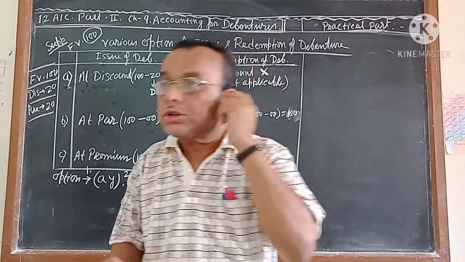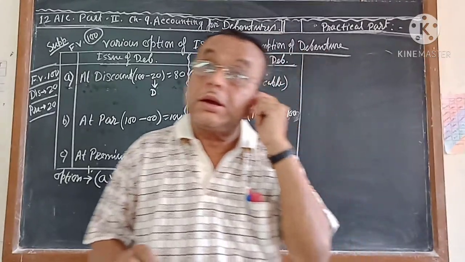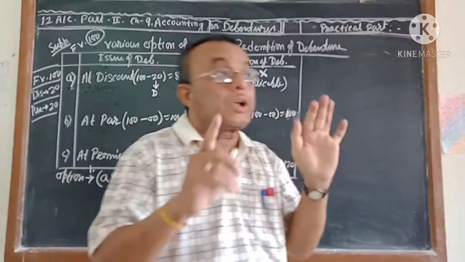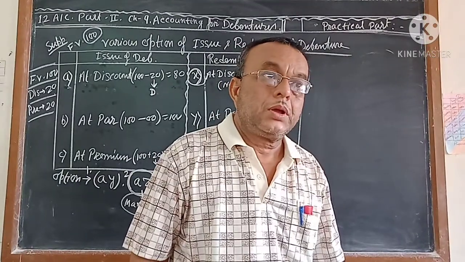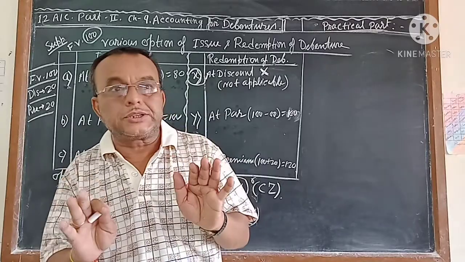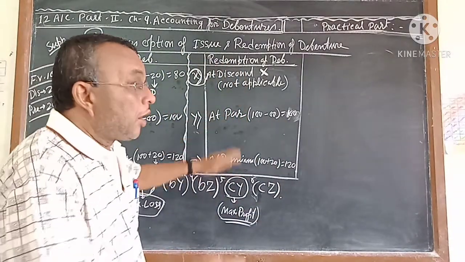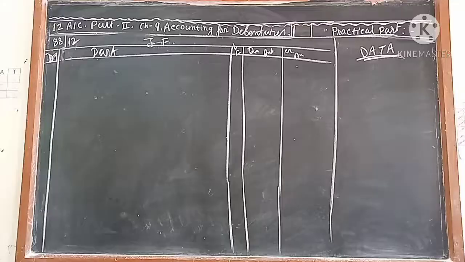When you read the question, the first thing you will decide is which one of the 6 options is coming in the question. When you read the question very carefully, you will take the decision: it is issued in one of these 3 and it is redeemed in one of these 2, which one?